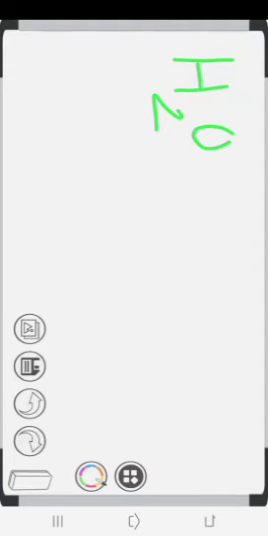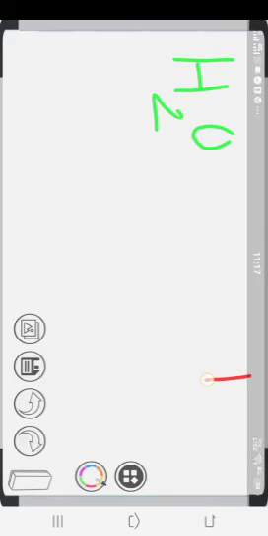So now, children, let's find out the ratio. Let's find out hydrogen और oxygen का ratio क्या है, means with what ratio they are combining with each other. Here, what is the mass of hydrogen? As we know, hydrogen का mass है 1. It is 1 mu. You are going to say mu, but you are going to write u.